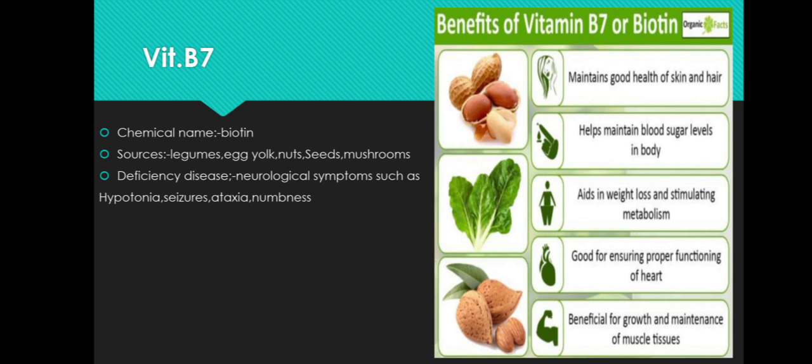Now what is hypotonia? Hypotonia is nothing but an abnormally low level of muscle tone. There will be a low level of muscle tone seen in this hypotonia condition. Seizures means fits, and ataxia means loss of full control of the bodily movements. That means the patient won't be able to have control over his own body movements. And what is numbness? Numbness means no sensations. So this may occur because of biotin deficiency.